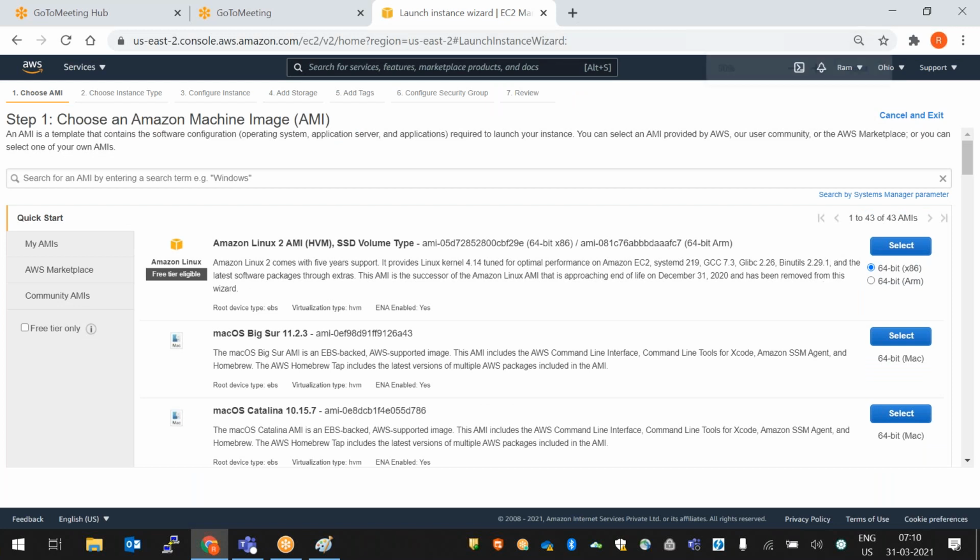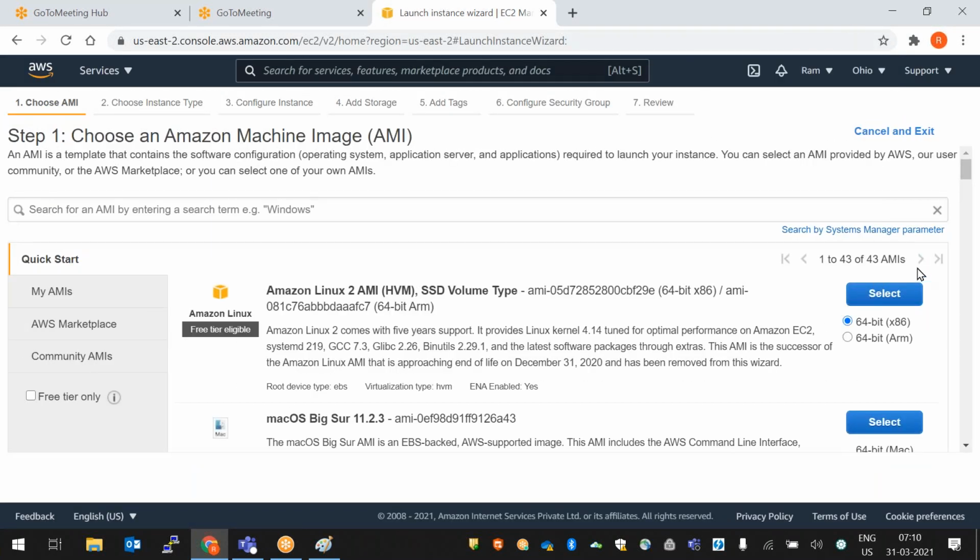AMI means Amazon Machine Image. These are like predefined images. In VMware, normally we call them templates, right? Template means a master copy. For example, we have one server in which all the applications and all the configuration are hosted. If you want to convert it into a template, we can convert that into a master copy. Using the template, we can create a number of servers with the same set of software and the same set of configurations, right? The same way here also, AWS is providing some AMIs, Amazon Machine Images.